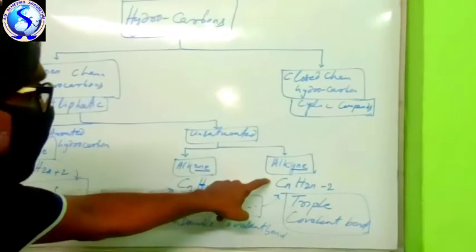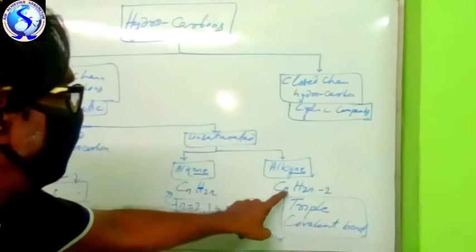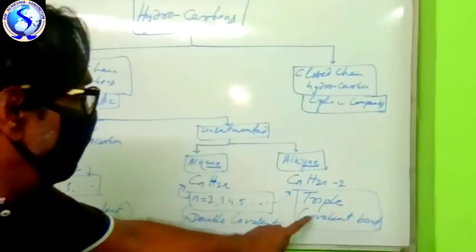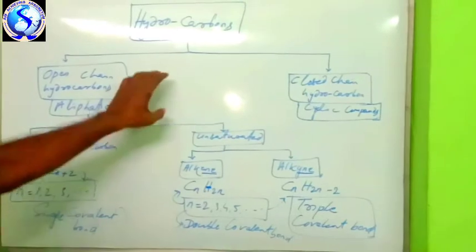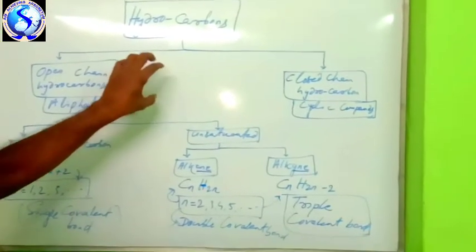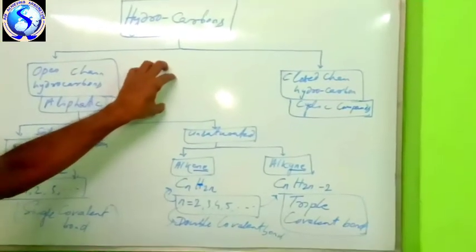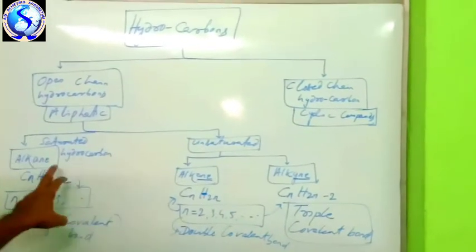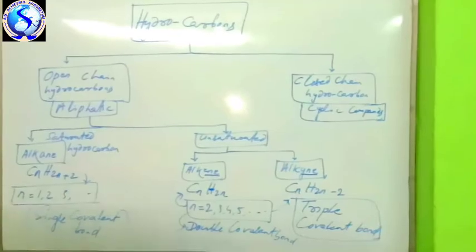But in case of alkyne, the general formula is CnH2n minus 2. What type of bond is present here? Triple covalent bond. This is the classification of hydrocarbon. Basically, hydrocarbon is the main part of organic compounds. Okay, let us go through the slides in detail, one by one.